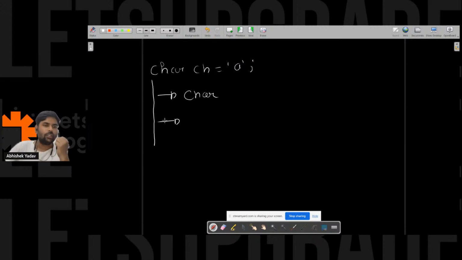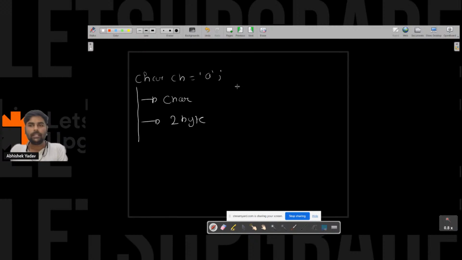And what is the size of character, guys? Please write in the chat how much byte character occupies inside the computer memory. Anyone from the audience? 1 byte, 5 byte, 2 byte, 3 byte? 2 byte, correct. So character occupies 2 byte inside the computer memory.